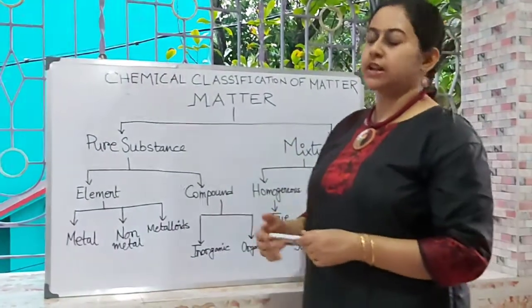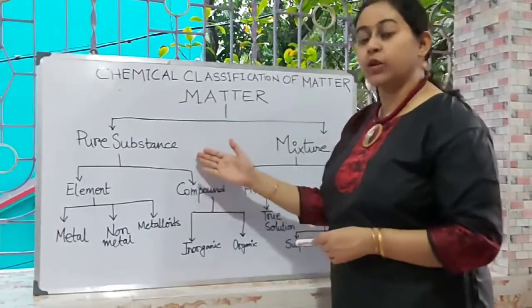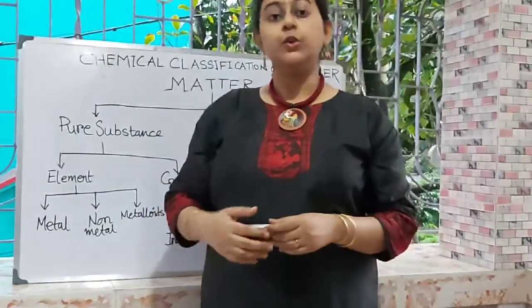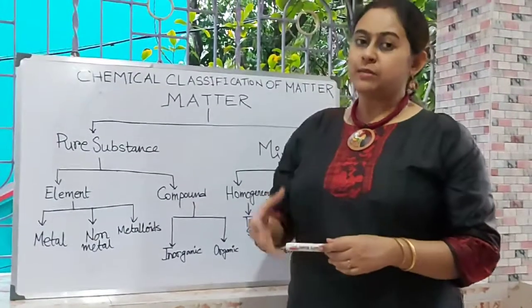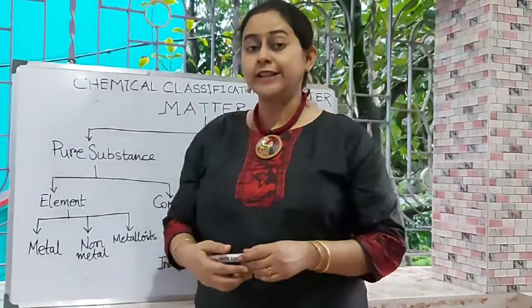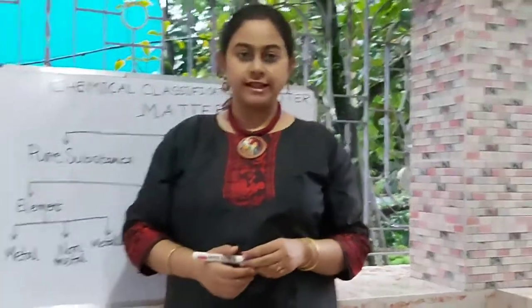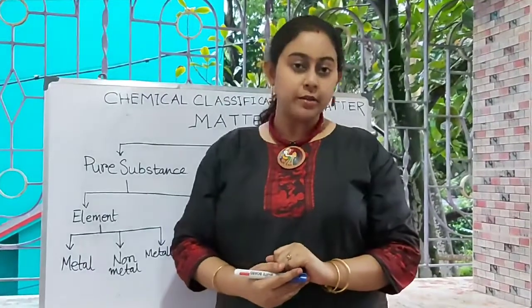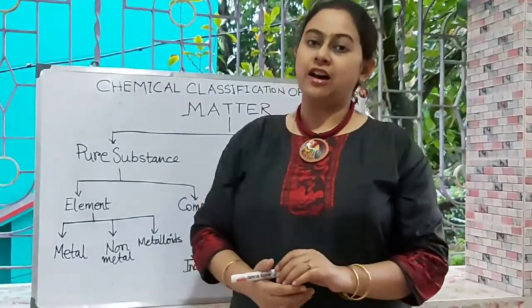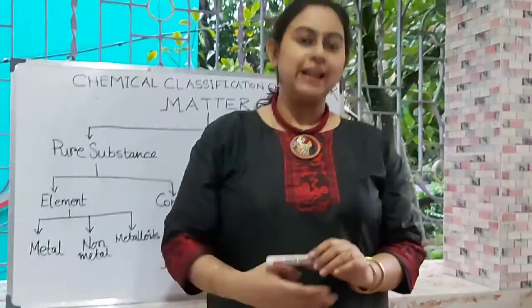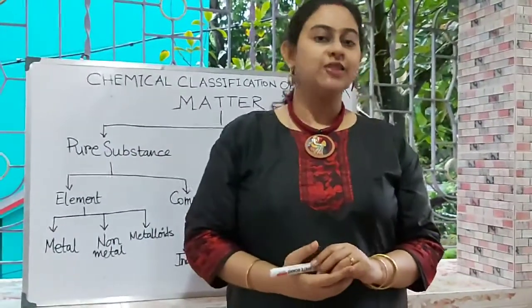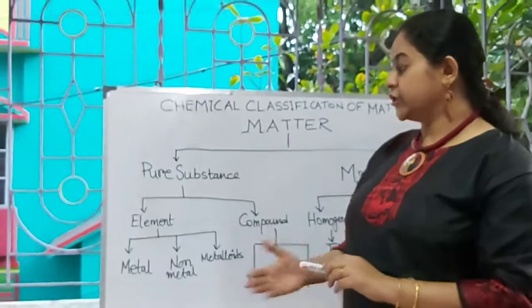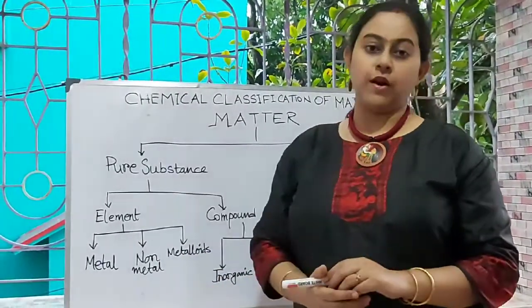Matter can be classified into two divisions: pure substances and mixtures. Pure substances can be classified into elements and compounds. For elements, we know about the periodic table, and later I will give you the details of the periodic table. Till now we have 118 elements in the periodic table, of which 92 are known as naturally occurring elements and the rest are called artificial or man-made elements. Elements can be classified again into metals, non-metals and metalloids.